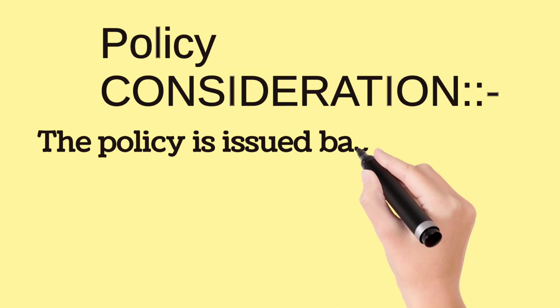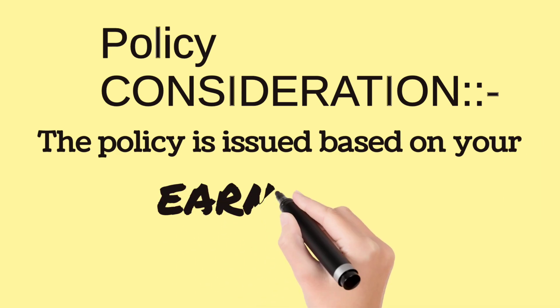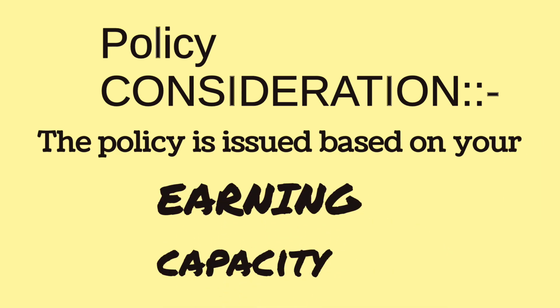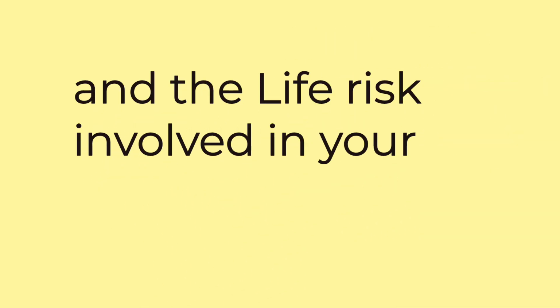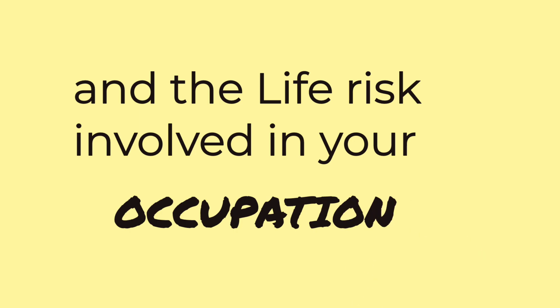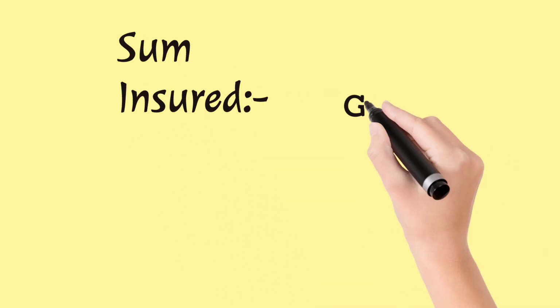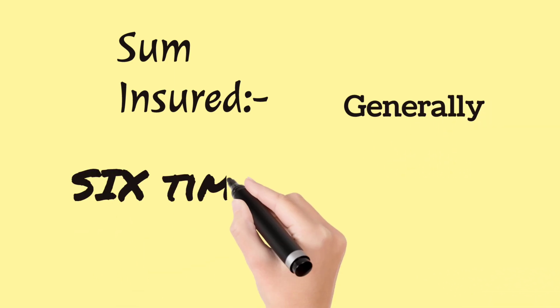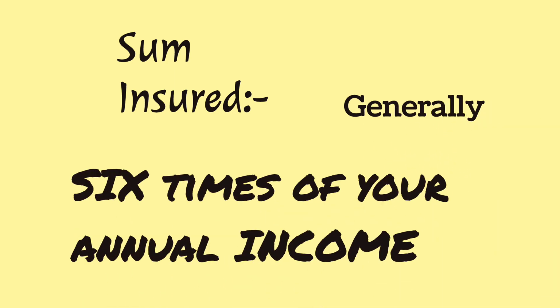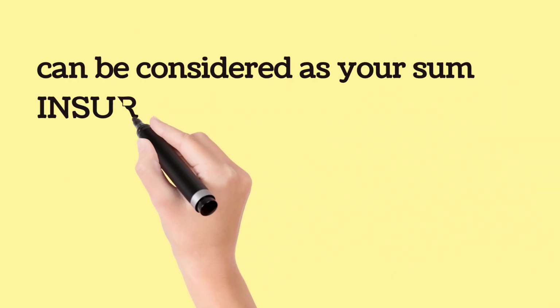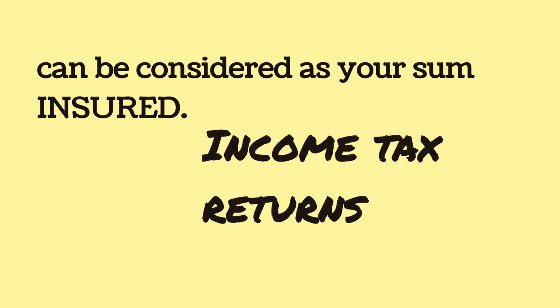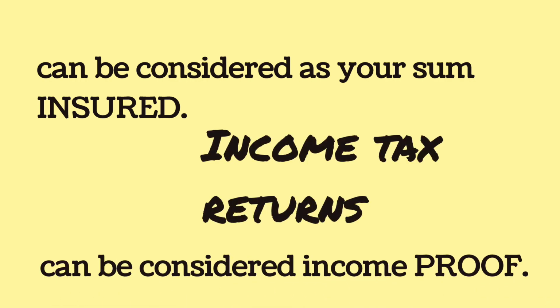Policy consideration. The policy is issued based on your earning capacity and the life risk involved in your occupation. Sum insured is generally 6 times your annual income. Income tax returns can be considered income proof.